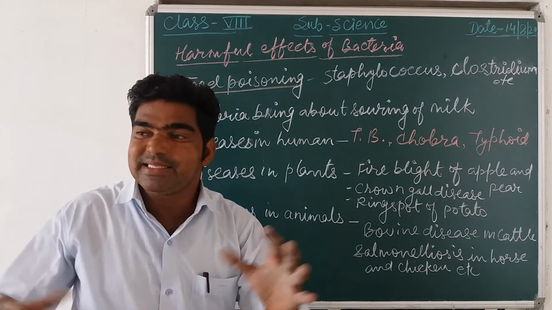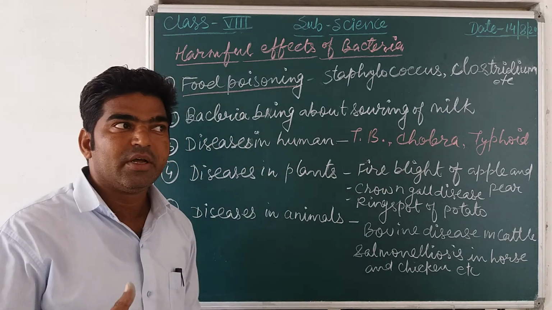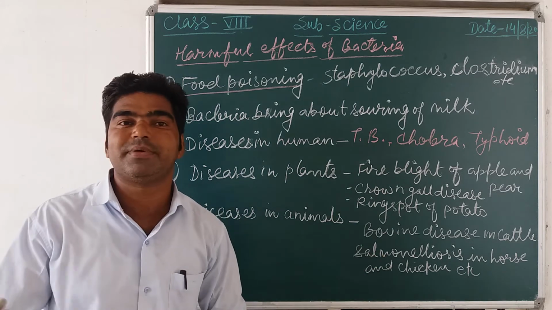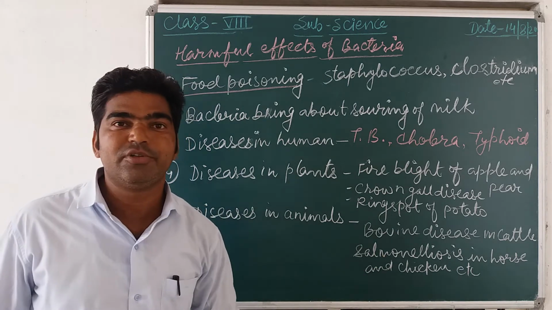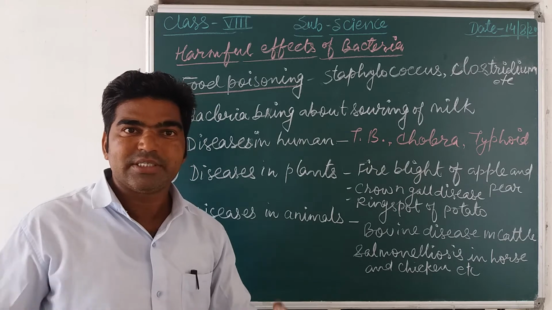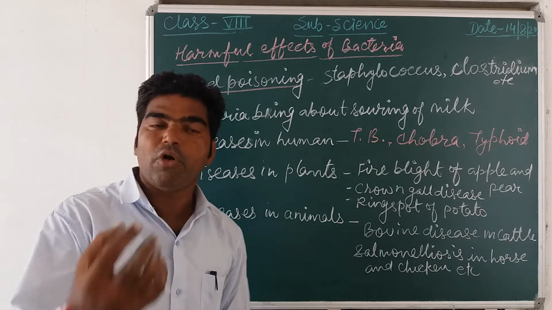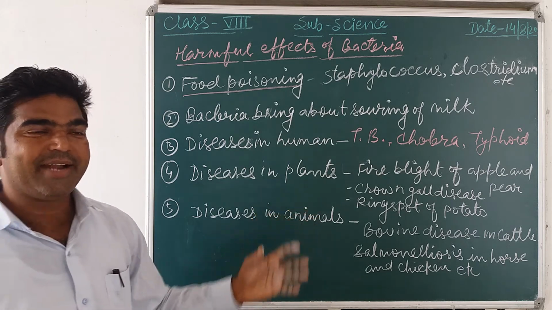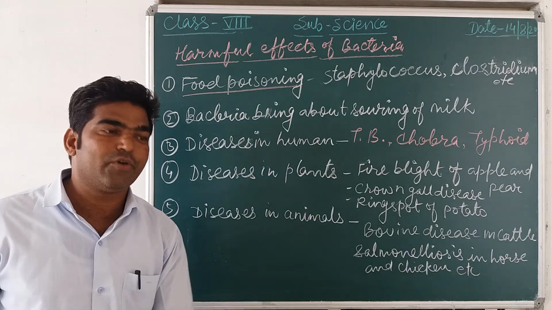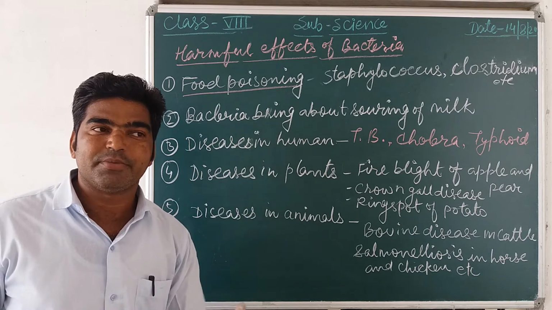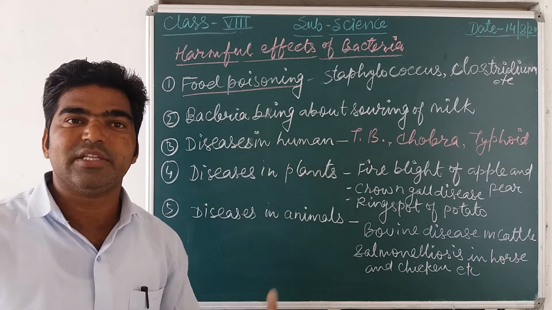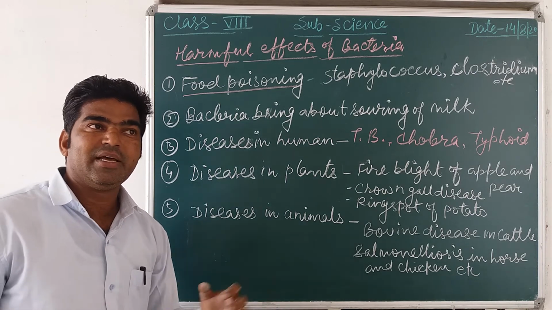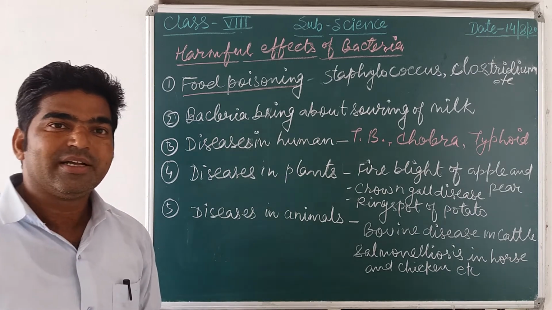Mostly this season is favorable for the growth of microbes, because moisture is already present in the atmosphere due to the rainy season. Due to this rainy season, the favorable condition of moisture is already available in the atmosphere. So this is the suitable condition for the growth of microbes. Many more microbes are active during this season. This is the favorable season. So mostly food poisoning takes place in this season.